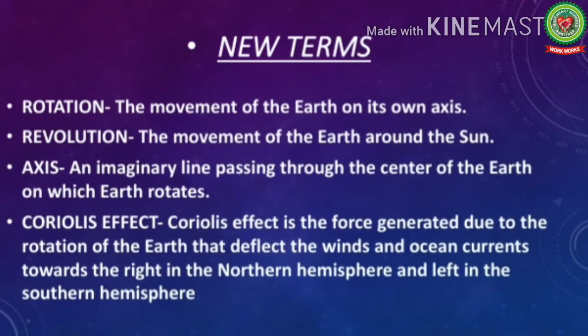Number 3, axis. Axis is an imaginary line passing through the center of the earth on which earth rotates. And number 4, Coriolis effect. Coriolis effect is the force generated due to the rotation of the earth that deflects the winds and ocean currents toward the right in the northern hemisphere and left in the southern hemisphere.